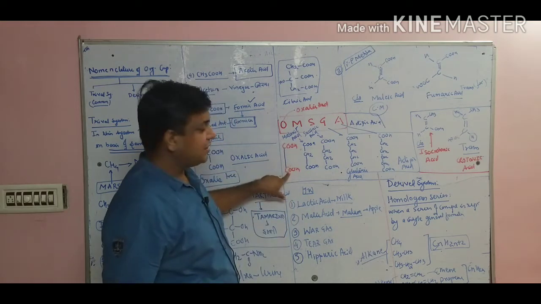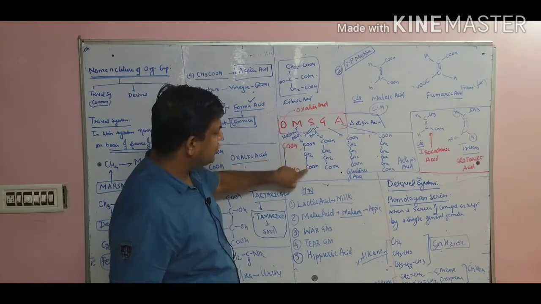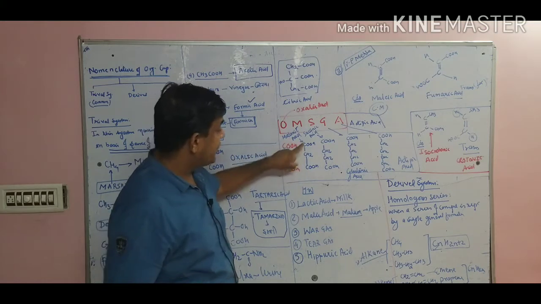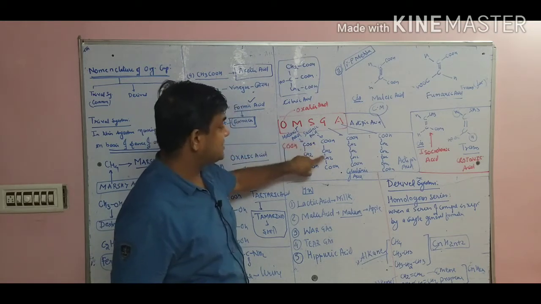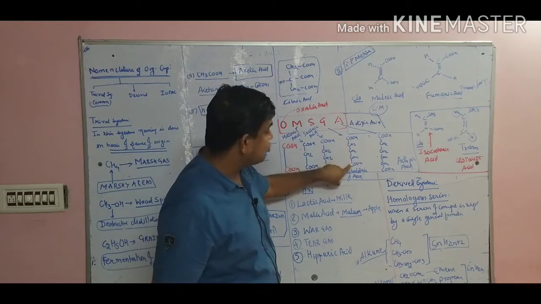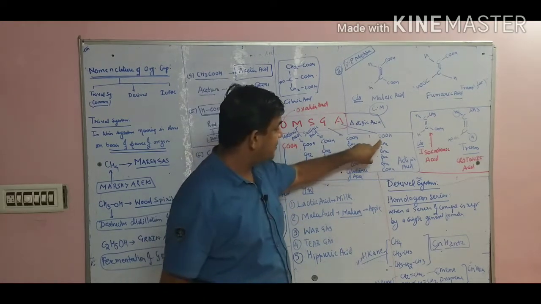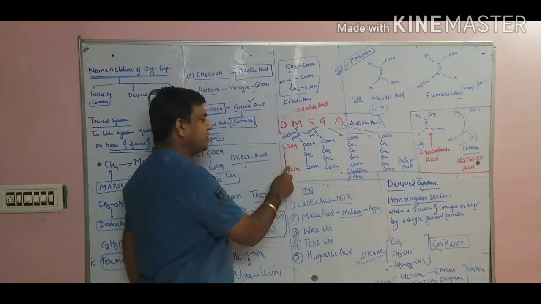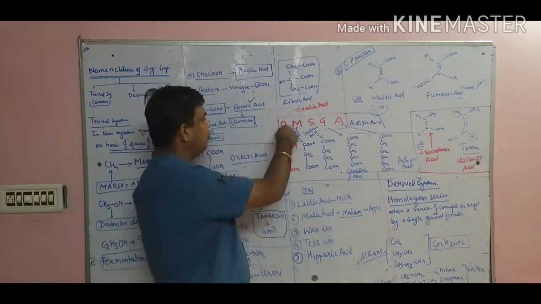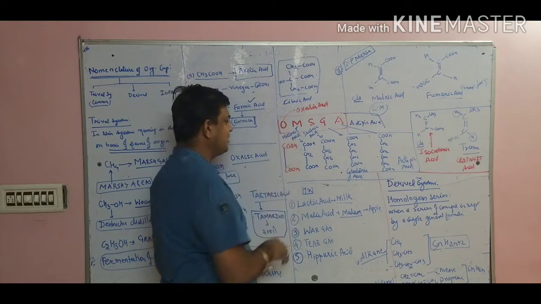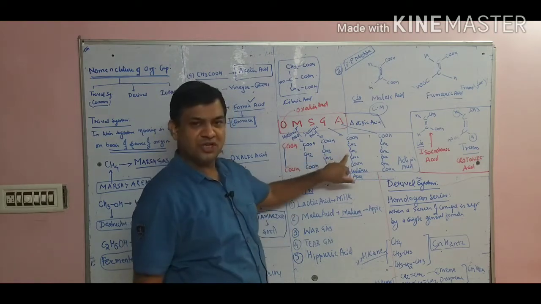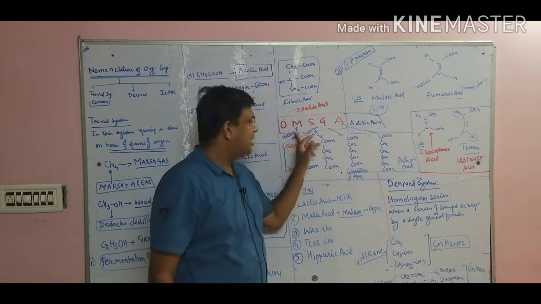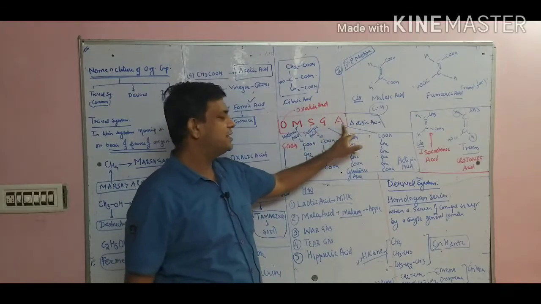This is oxalic acid. When we put one CH2 between both COOH groups, it becomes malonic acid. When I put 2 CH2, it becomes succinic acid. When I put 3 CH2, it becomes glutaric acid. When it becomes 4 CH2 groups, it becomes adipic acid. How easy is this? COOH, COOH with no CH2, that is 0 CH2, is oxalic acid. Then 1 CH2, 2 CH2, 3 CH2 and 4 CH2 give malonic, succinic, glutaric and adipic.